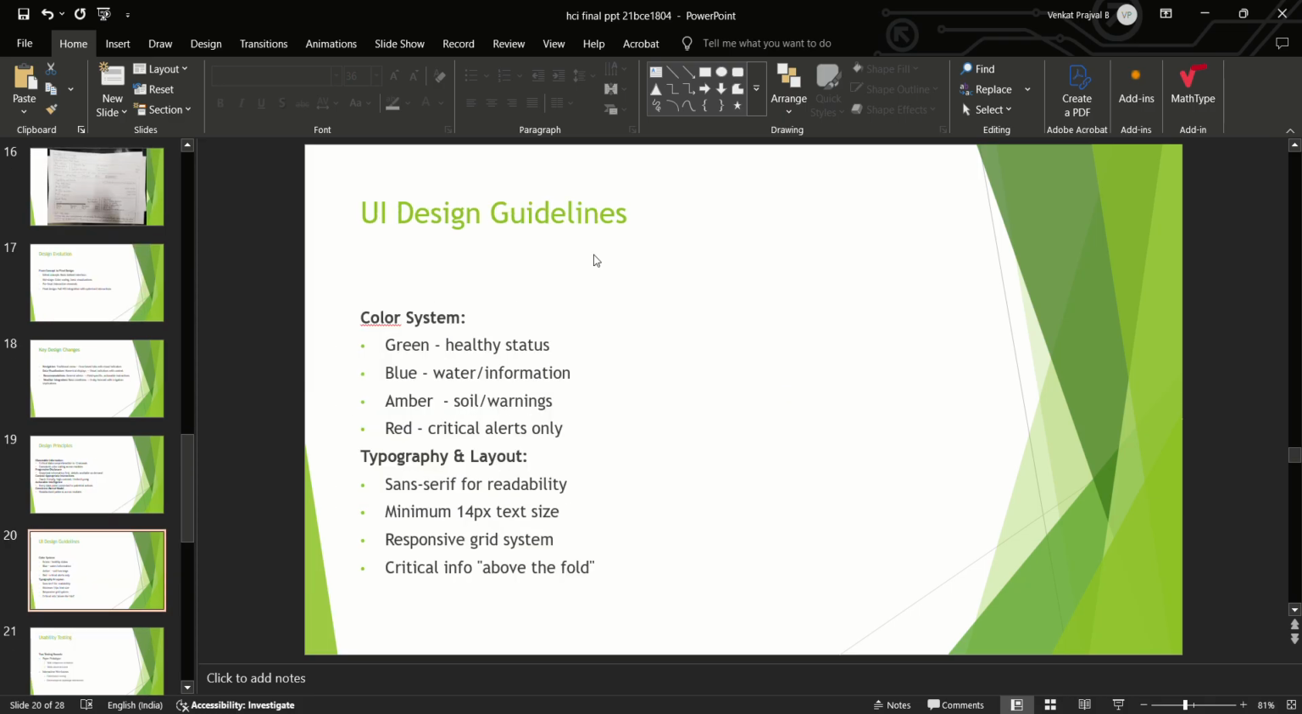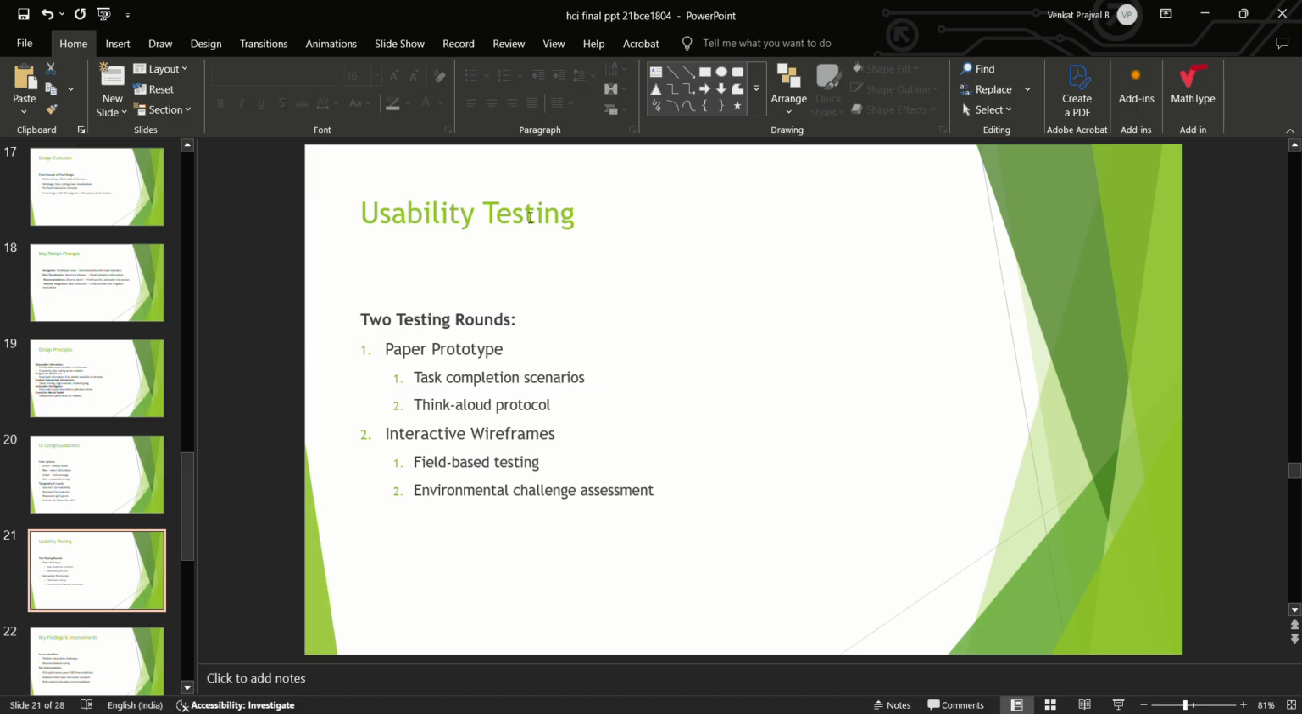In the UI design guidelines, the color system uses green to show health status, blue to show water or information, amber to show soil or warnings, and red to show critical alerts only. For typography and layout, we use sans serif for readability, a minimum 14px text size, a responsive grid system, and critical info above the fold.